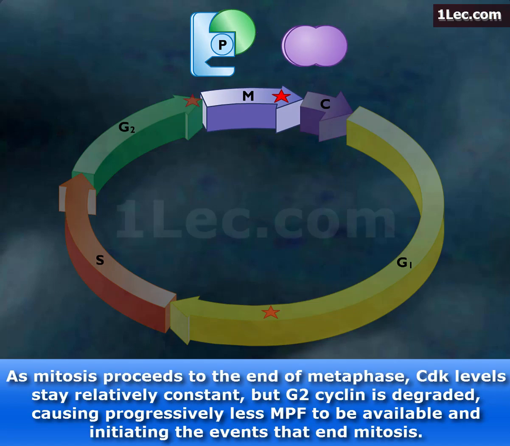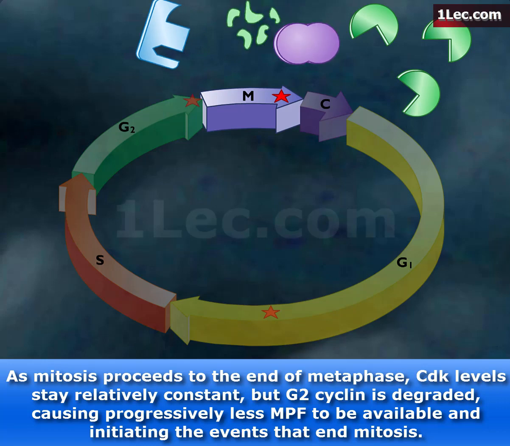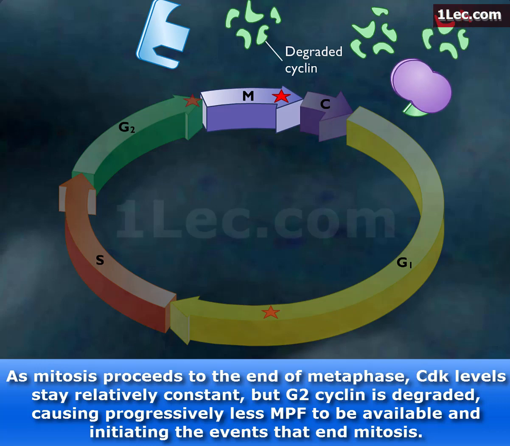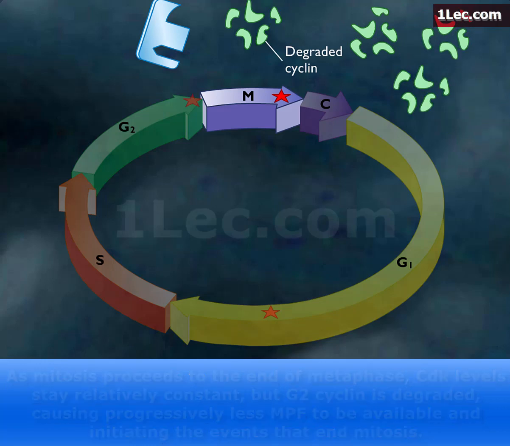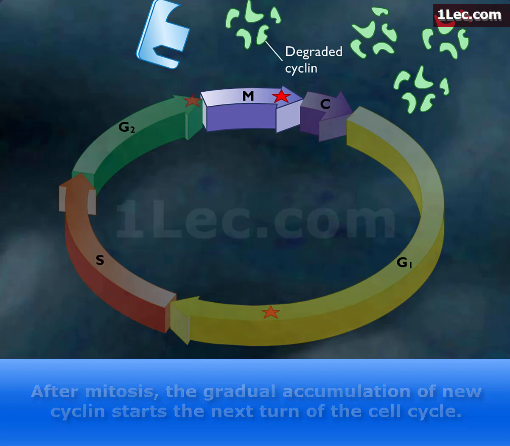As mitosis proceeds to the end of metaphase, CDK levels stay relatively constant, but G2 cyclin is degraded, causing progressively less MPF to be available and initiating the events that end mitosis. After mitosis, the gradual accumulation of new cyclin starts the next turn of the cell cycle.